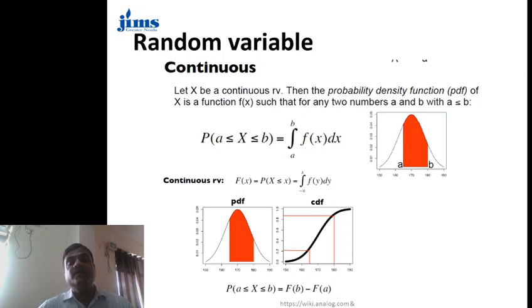In this figure the distribution is like this for a continuous variable, and the probability is the area under this curve.